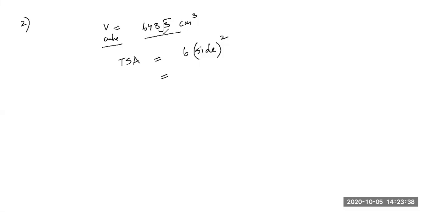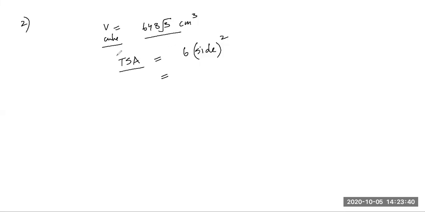He says the volume is given as 648 under root 3 centimeter cube. This is the volume of a cube, students. Now he says find the total surface area. So I give you 2 minutes. The volume is given, so we need the side.